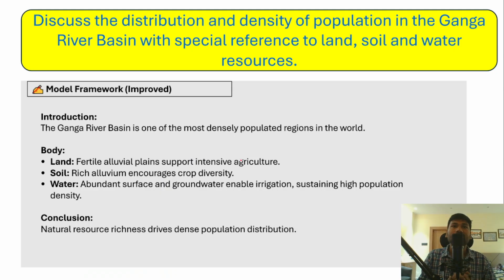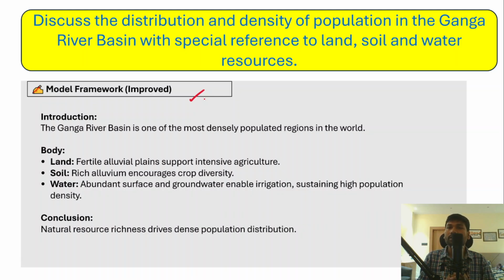So the next question: discuss the distribution and density of the population in the Ganga River Basin with special reference to land, soil and water resources, right? If you look at the model framework of this particular question, because you need to have a model framework for every answer, and it will help you write the best answer and structure it in a proper way. So first of all, you have to understand the demand of the question, the core theme of the question.